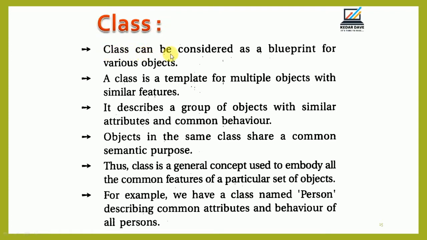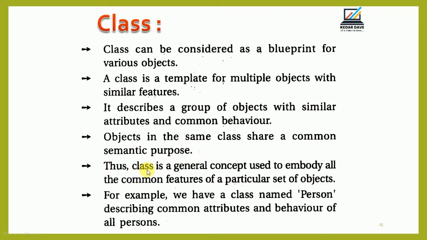So a class can be considered as a blueprint for the various objects. A class is the template for multiple objects with similar features. It describes a group of objects with similar attributes and a common behavior. Objects in the same class share a common semantic purpose.